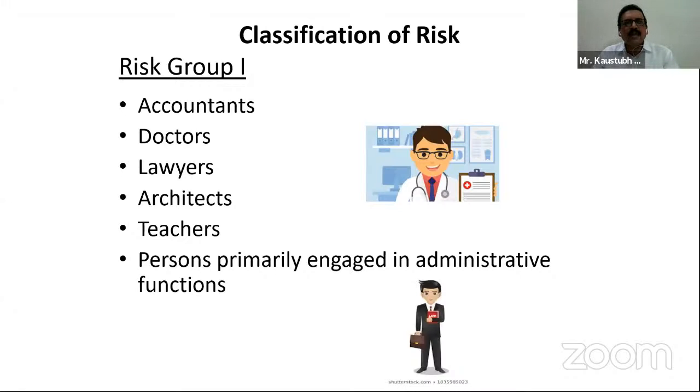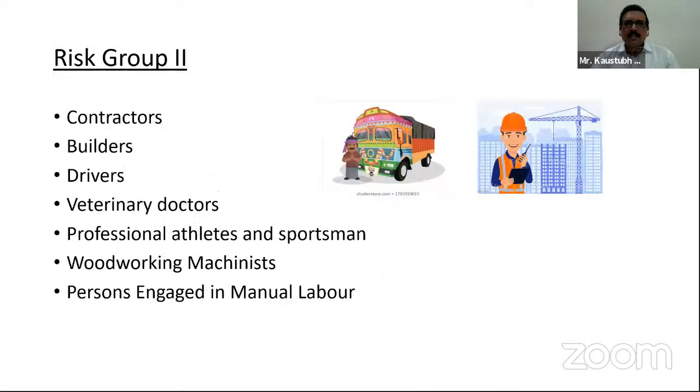So whenever the persons are categorized in this risk group, the rating is less, the premium is less. So risk group 2 will have a higher premium than risk group 1. Risk group 3 will have the highest premium because of their degree of hazard according to their working nature. Risk group 2 consists of contractors, builders, drivers, veterinary doctors, professional athletes and sportsmen, woodworking machinists, persons engaged in manual labor.